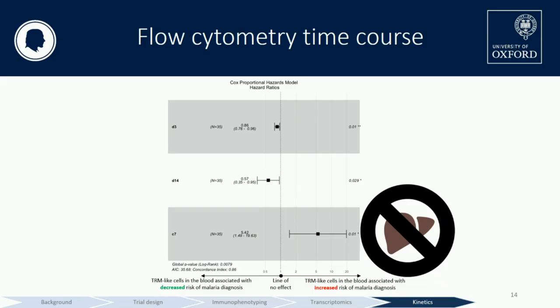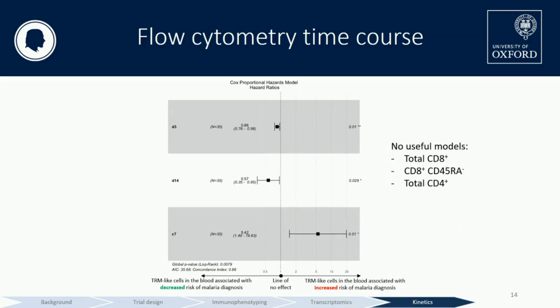Again, we did the same analyses looking at total CD8s, at CD8 positive, CD45RA negative memory T cells, and then CD4 memory T cells, and there were no useful models that came out of it. So again, the take-home message is that we can use these TRM-like cells circulating in the periphery to make estimations about protection.